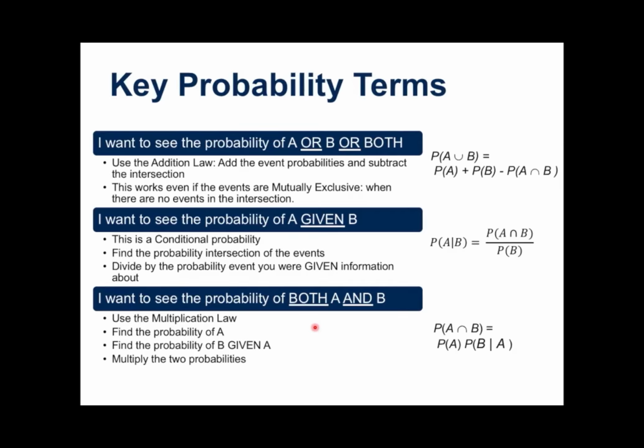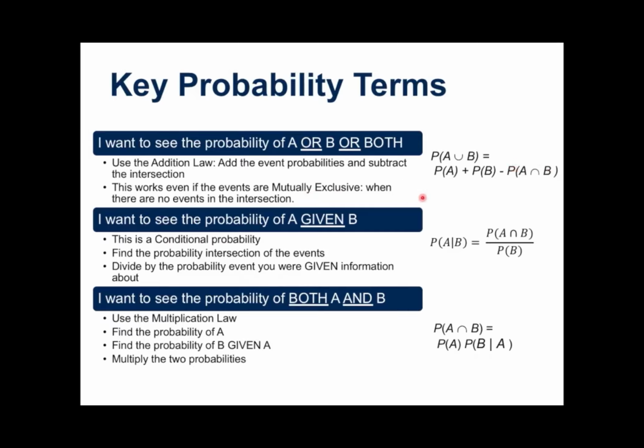And here are 3 different ways to interpret that and then guide yourself to the appropriate way of calculating it. If I want to see the probability of A or B or both, then the addition law is appropriate. This is a situation where I want to know whether I have top customers or male customers or both in my store, and this works even if they are mutually exclusive. You'll know they're mutually exclusive when there are no events in that intersection, which is this part right here.